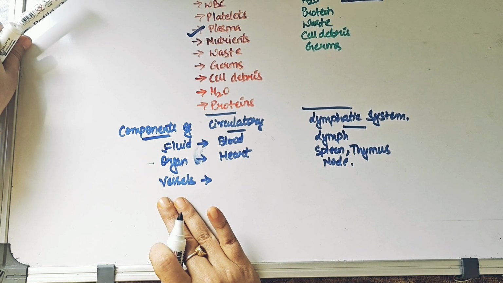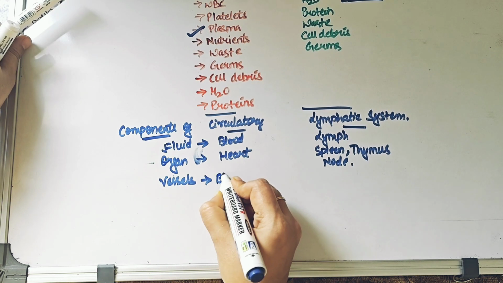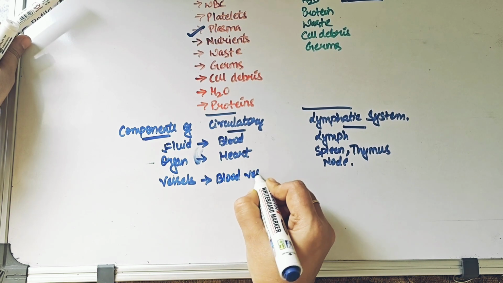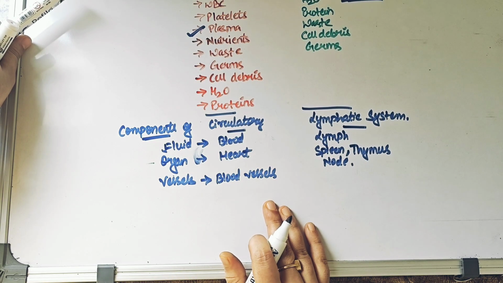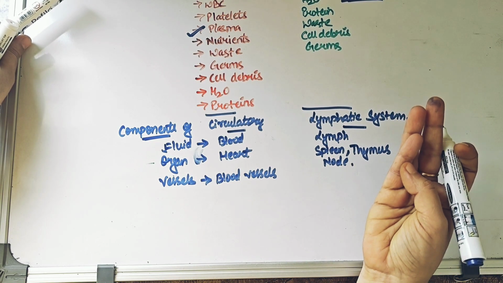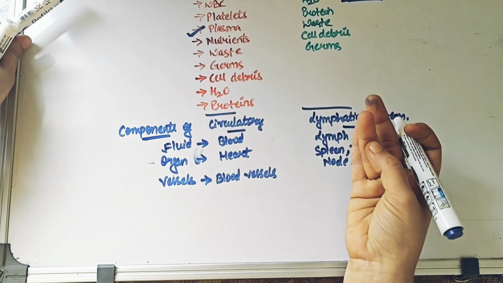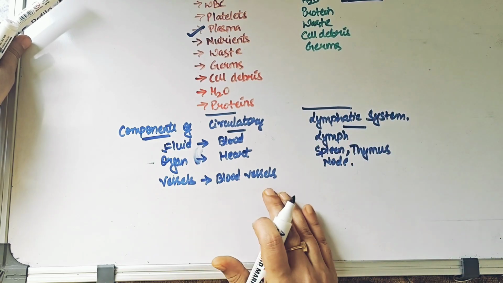So what is the name of the vessel that we see in the case of blood? So we say those vessels as the blood vessels, right? And here we have talked about different types of blood vessels. We talked about pulmonary vein, pulmonary artery, aortas, arteries, veins, right? We have spoken about all these in details.